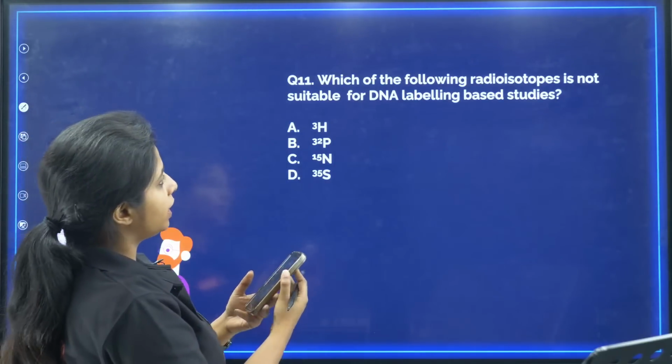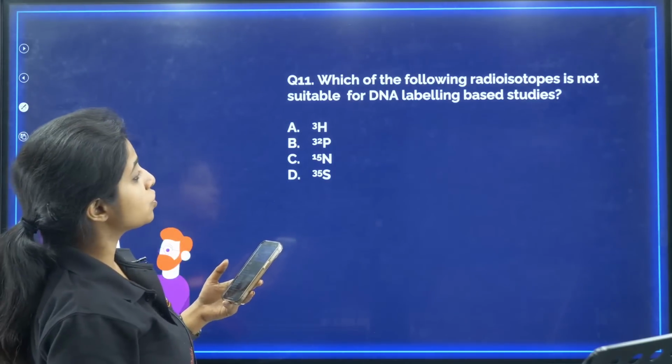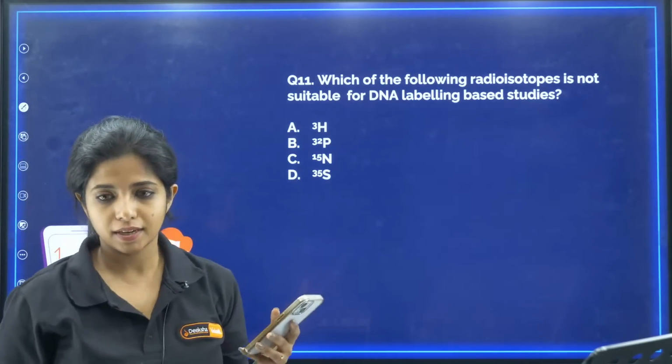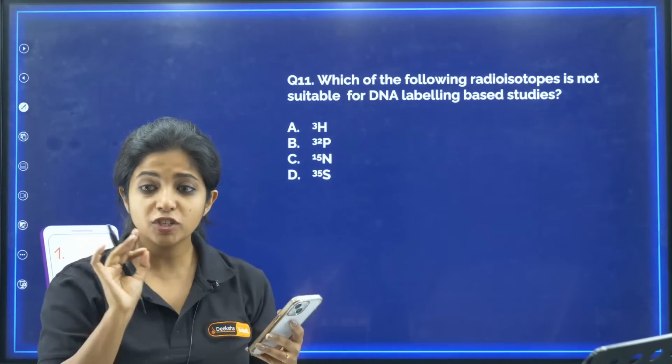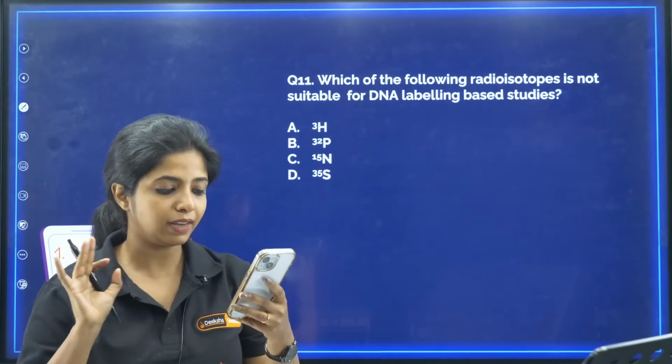Now, going ahead, question number 11. Which of the following radioisotopes is not suitable for DNA labeling based studies? For example, I want to label the DNA. Which of them will be not suitable for DNA labeling?